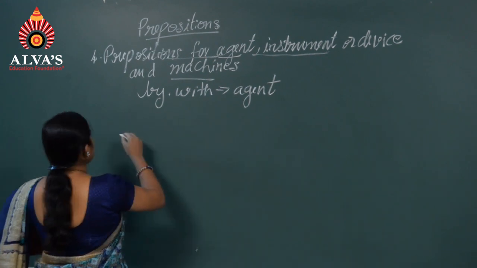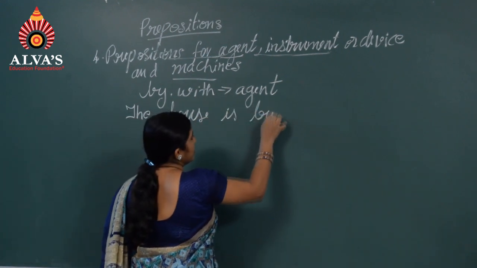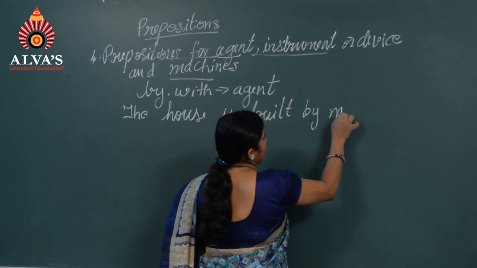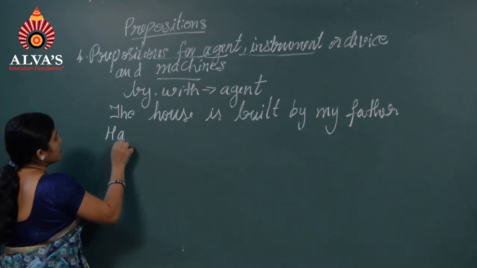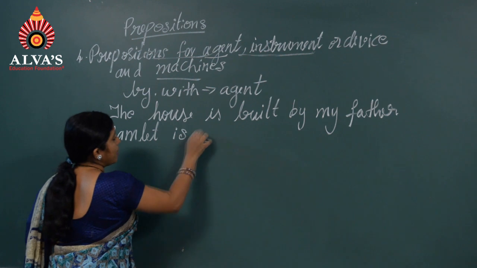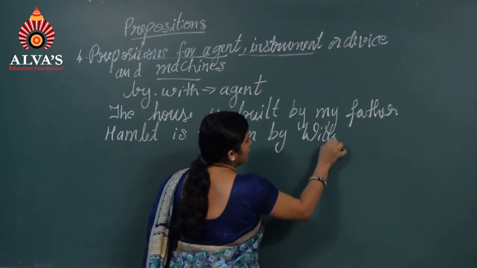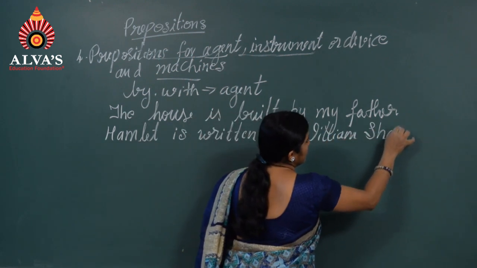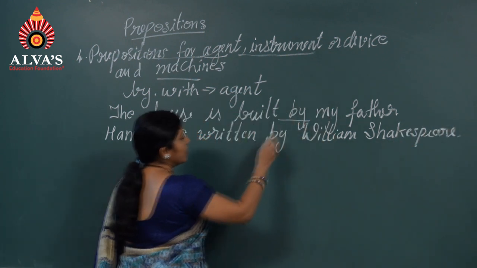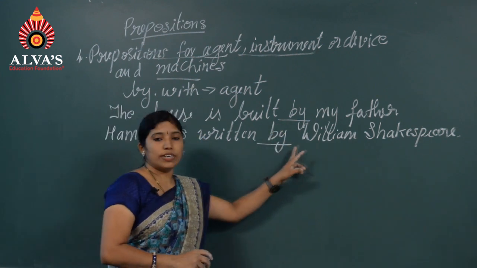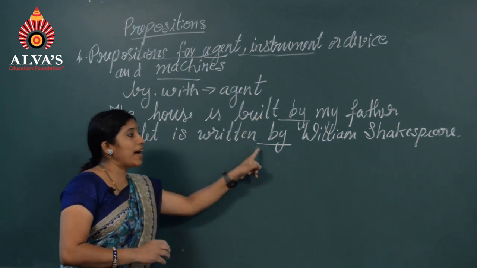For example, the house is built by my father. Hamlet is written by William Shakespeare. Always by is used to refer to persons. The house is built by my father. Hamlet is written by William Shakespeare.